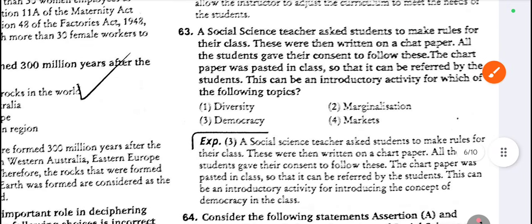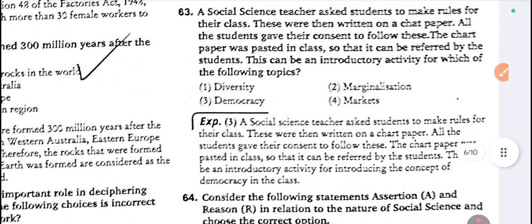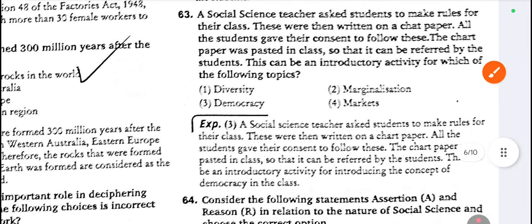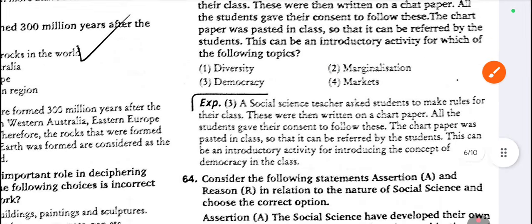63. A social science teacher asked students to make rules for their class. These were then written on a chart paper. All the students gave their consent to follow this. The chart paper was posted in class so that it can be referred to by the students. This can be an introductory activity for which of the following topics? So the answer is democracy, because all participated.